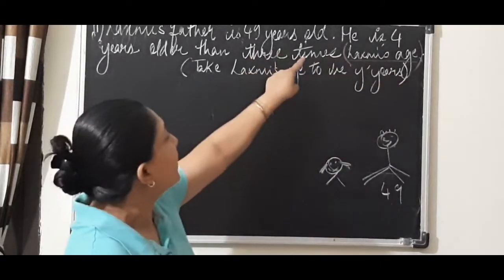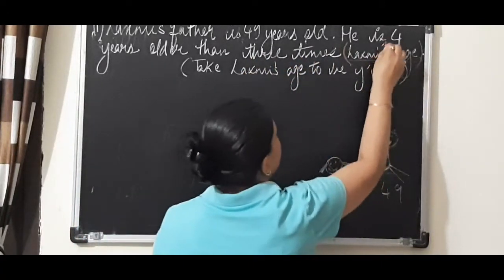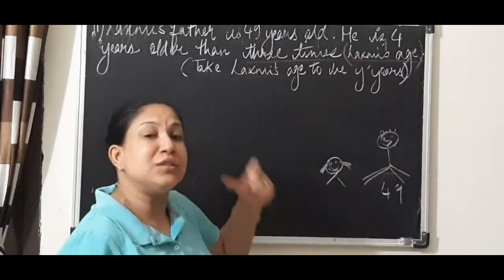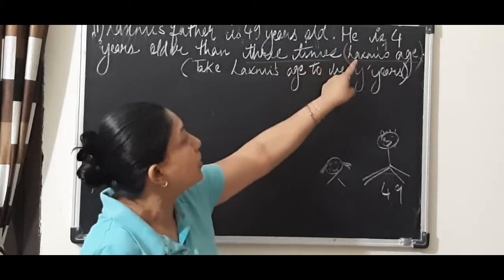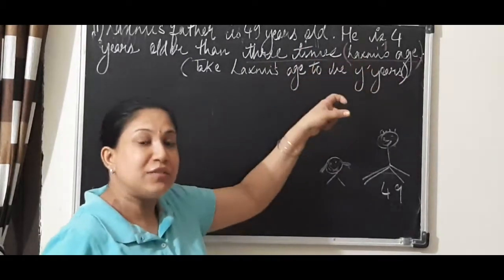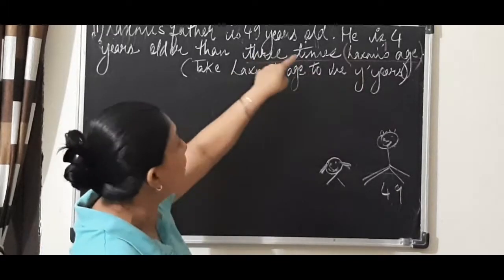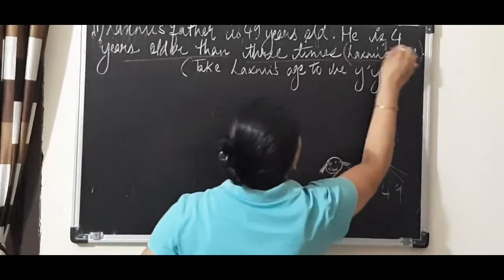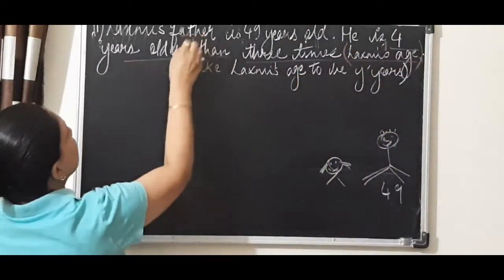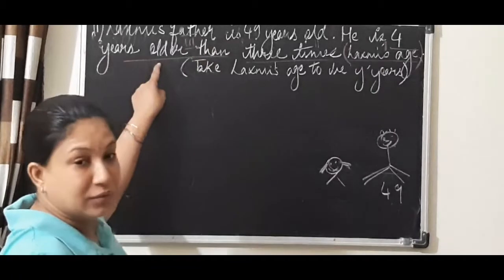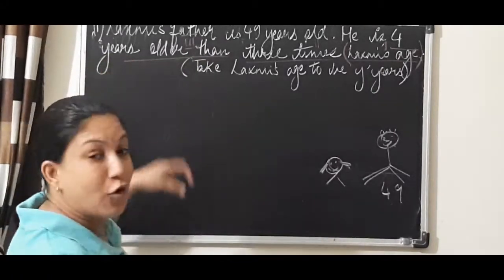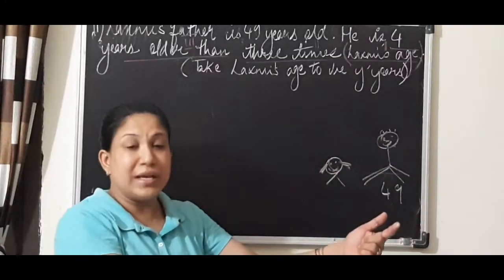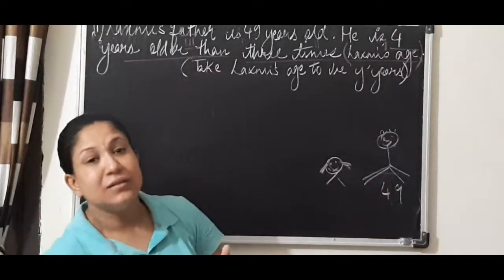Now see, 3 times. This is my first keyword. Then the second is this one. 3 times means 3 into what? 3 into Lakshmi's age. So Lakshmi's age we have taken as y. So 3 into y. Then move. This will be our third keyword. So 4 years older means somebody is older than you. That means plus. If the person is younger, then minus.